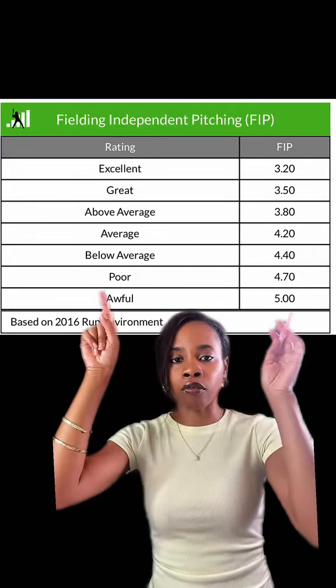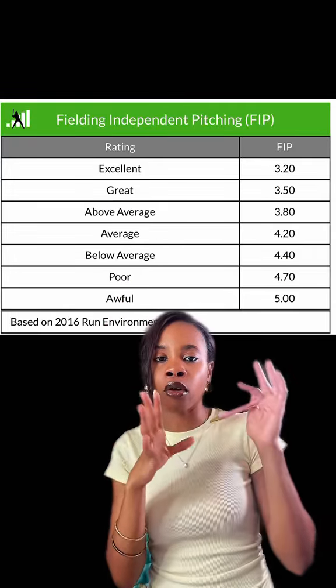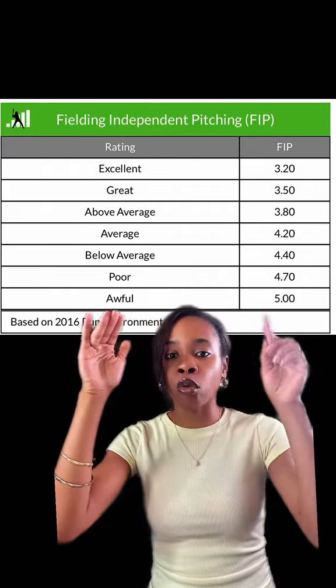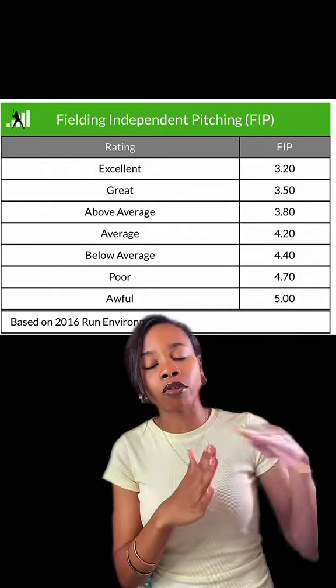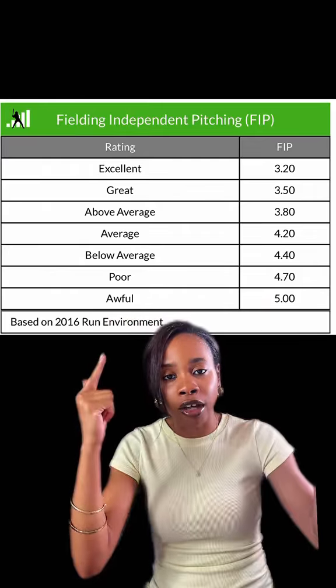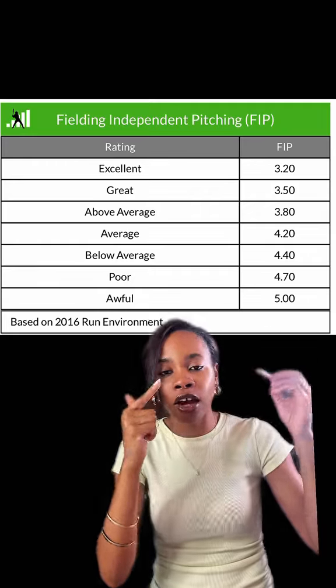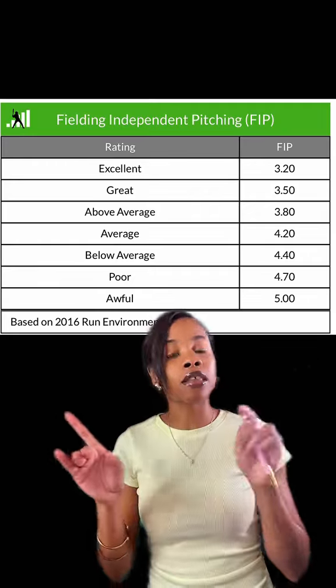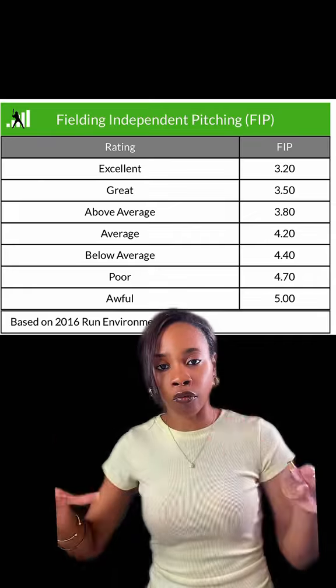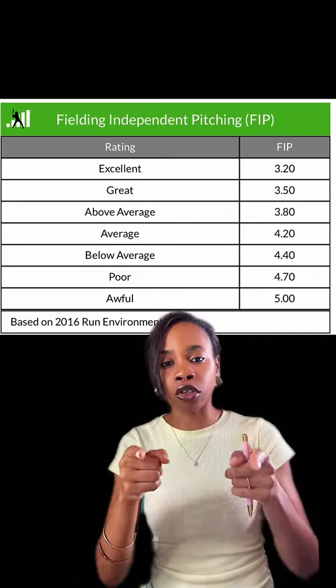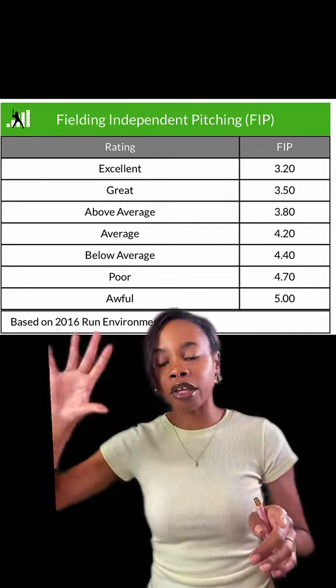Average score for FIP is usually 4.0 or 4.2. You want to stay in the 4s or below. So the lower your FIP score is, the better. If you start getting high into the 4.70 and 5s, that's when it's like, okay. And again, it's not taking into account the other fielders' performance. It's basically saying it's all on you. We're just taking out any field play. We're taking out any other defense.